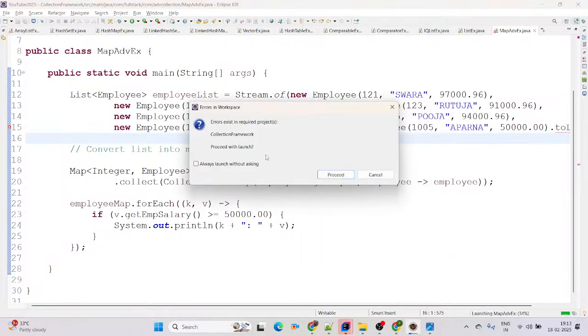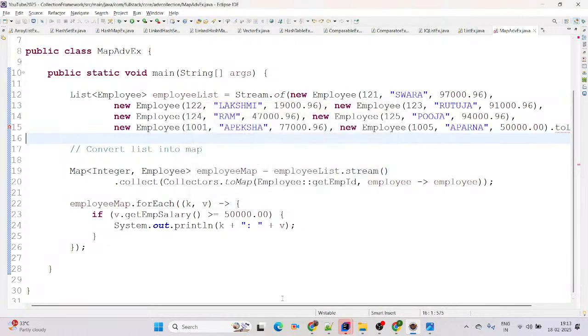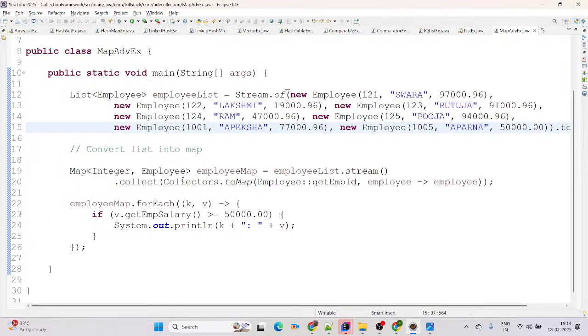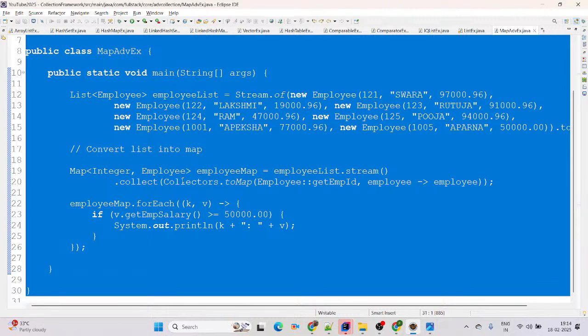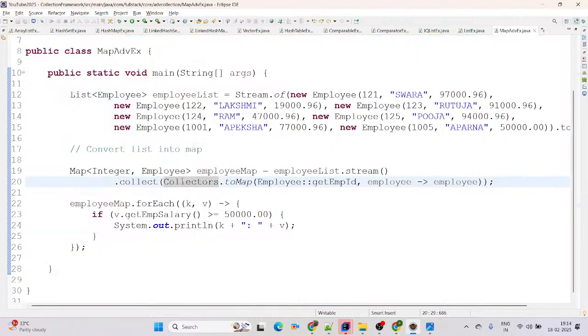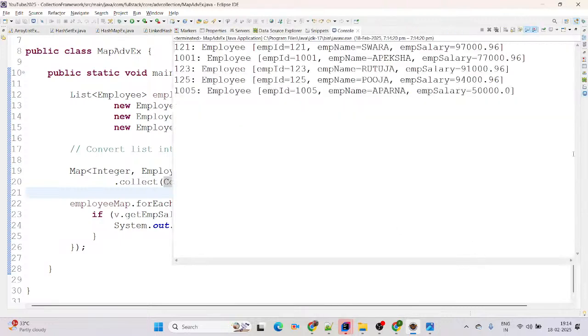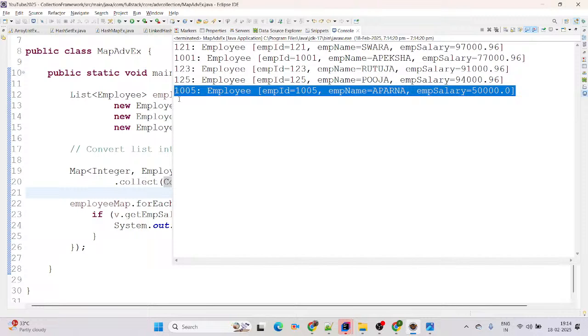See the screen. Run as... sorry, there is a mistake in the list we are using here. Yeah, perfect, syntactically I corrected the code now. Control A, Control I, Control Shift F will format the code base. Always do Control A, Control I, Control Shift F, it helps us format the code base. Now try again, run as Java application, it will print the data. See, the last one is coming here, Aparna with 50,000, right?